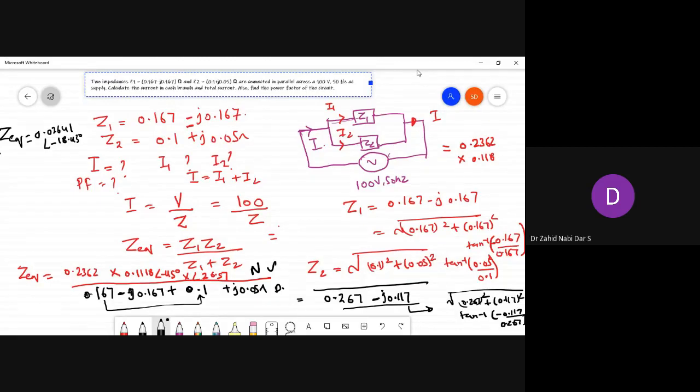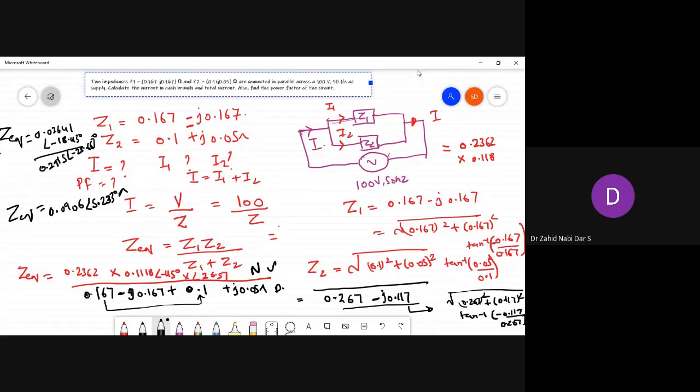Okay, so here the angle will get added, and after this substitution over here, we'll get in this term plus 2915 at an angle of minus 23.663 degrees. So we'll get a value of Z equivalent in terms of polar form. So in terms of polar form, we are getting 0.0906 at an angle of 5.233 degree ohms. So this is the value of Z we are getting.